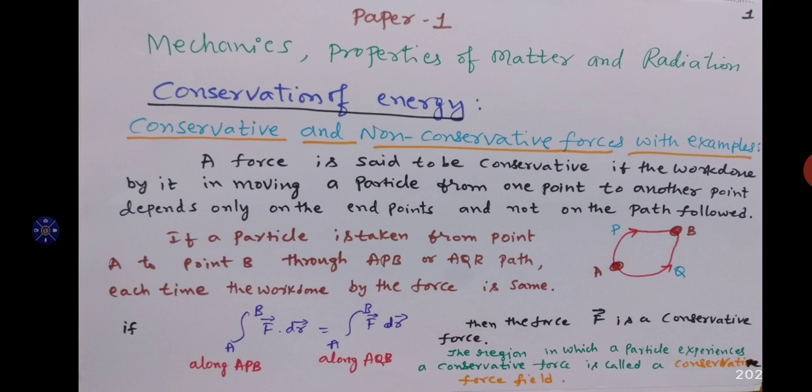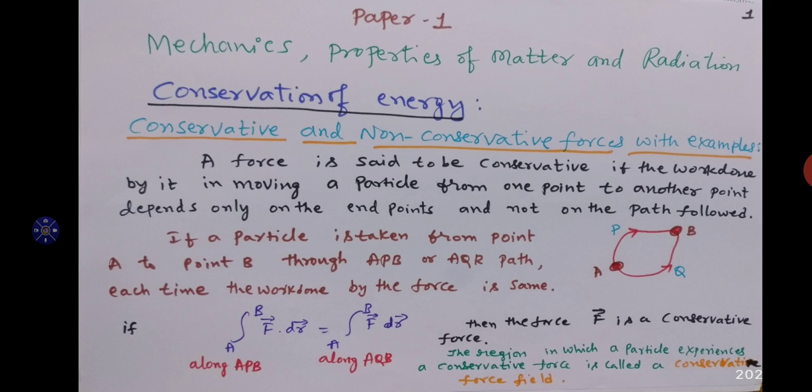Therefore, as per the definition of conservative force, it depends only on the end points, that is A and B. That's all. Not on the path. APB is one path, AQB is another path. It does not depend on the path followed. If a particle is taken from point A to point B through the APB path or the AQB path, each time the work done by the force is the same.